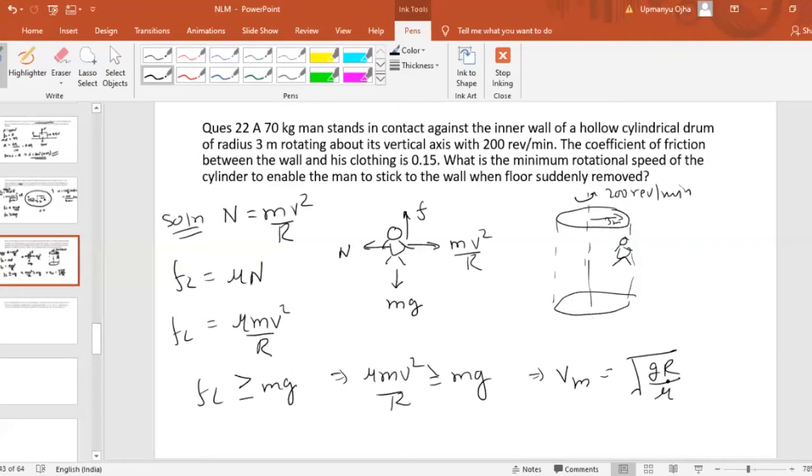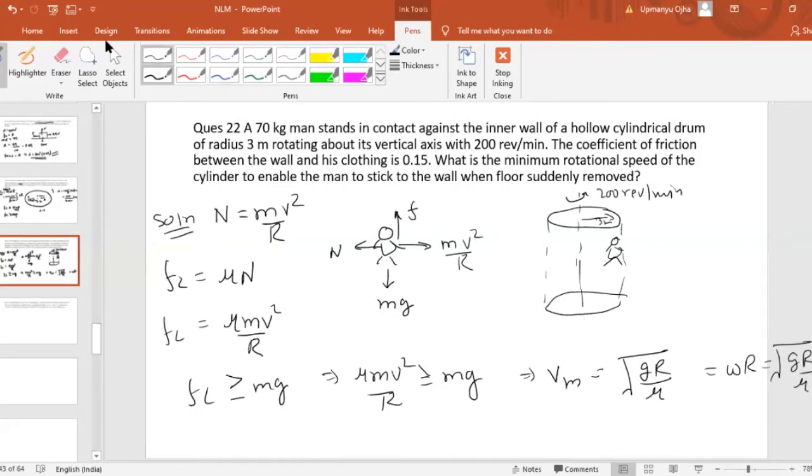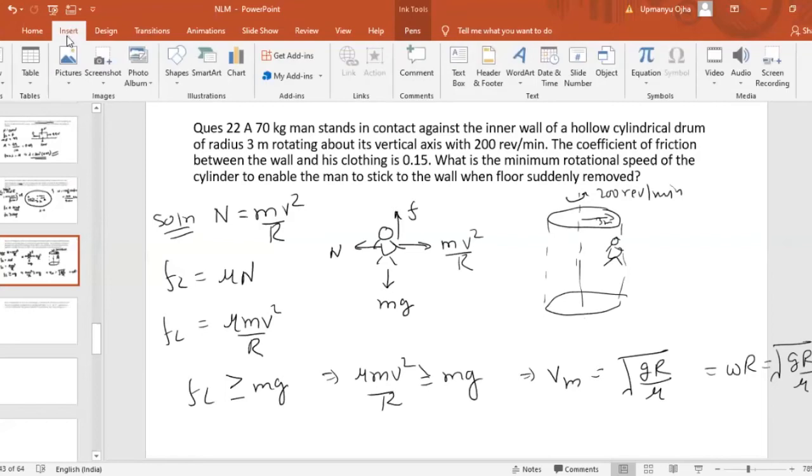Now what we have to find? We have to find the rotational speed. So what is the minimum rotational speed so that the man sticks, that is in terms of g by r. Now we know that velocity is equal to omega into r, so we can say omega r must be equal to root of g r by mu. So from here we can get the value of omega.